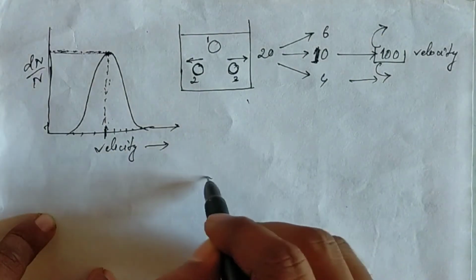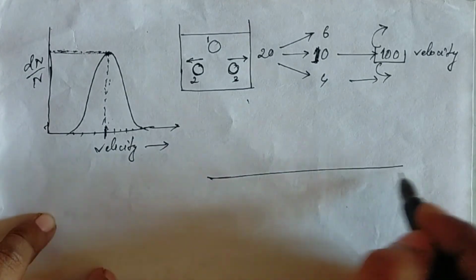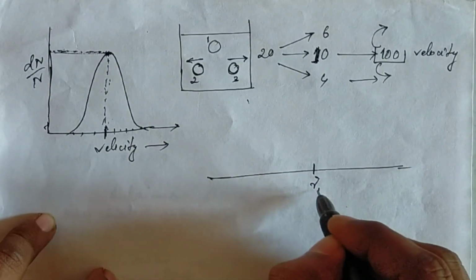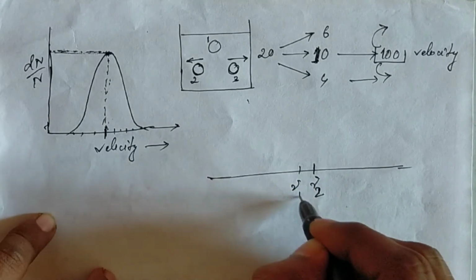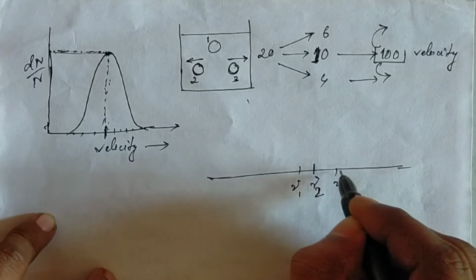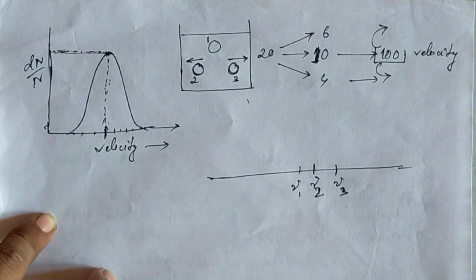So it is concluded that molecules having different kinetic energy will absorb different frequencies. Suppose in an absorption spectrum there will be frequency nu1, nu2 and nu3. These are 3 frequencies of light.